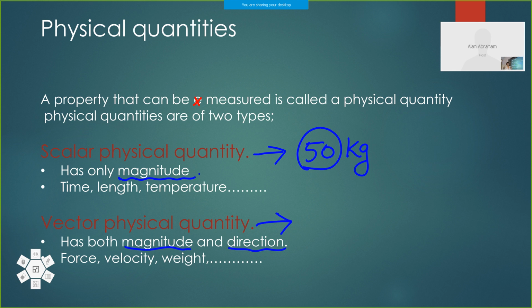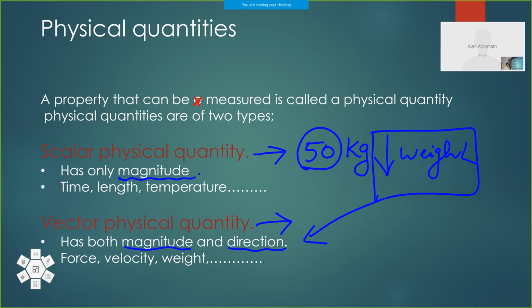Magnitude and direction. Weight of an object. Weight is 50 kg and it is acting downwards, because you know that weight is the force of attraction of earth towards the center. So the weight will be acting downwards. Weight is a vector physical quantity. The direction is there and at the same time magnitude.